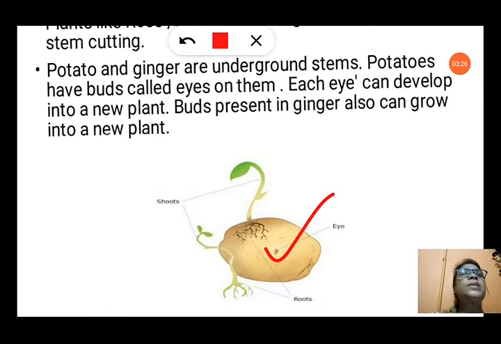The scar is known as the eye. That is the bud actually. The buds present in the ginger can also grow into a new plant. Ginger also has buds like this, which can grow into a new plant. From each bud of the potato a new plant can develop. So these buds produce the new plant from the potato tuber.